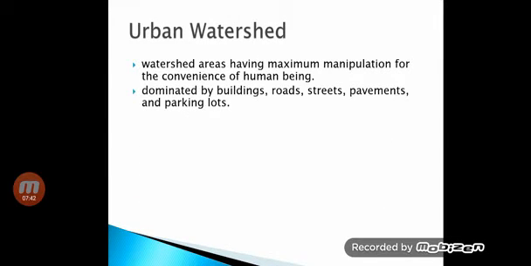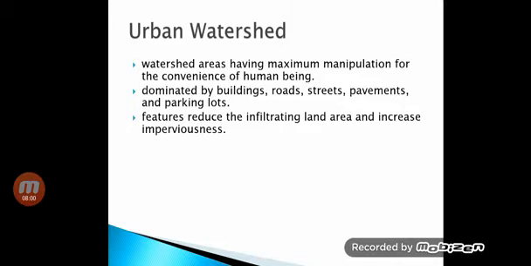Next is the urban watershed. All the cities where the human population is higher comprise the urban watershed. These are dominated by buildings, roads, streets, pavements and parking lots. The above features reduce the infiltrating land area, especially the roads, which will reduce the infiltration of the water.